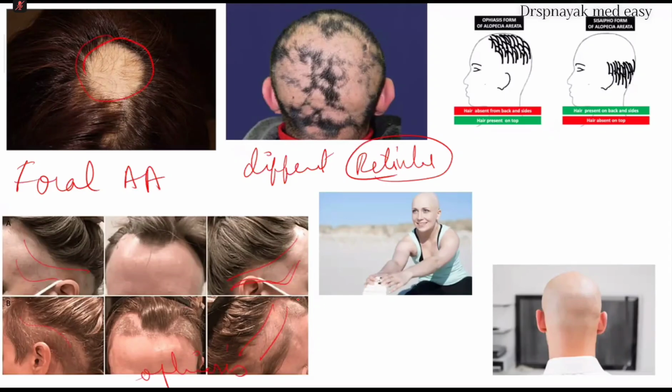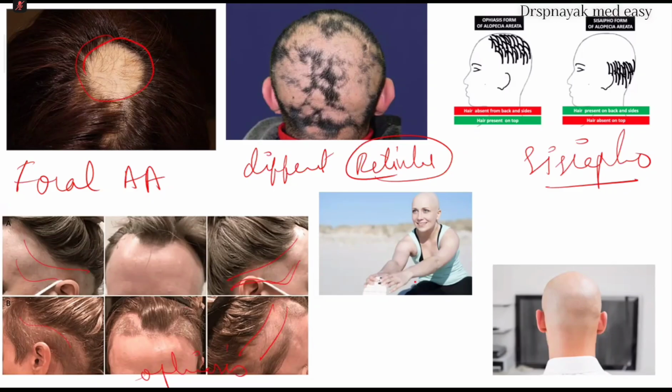And there is one more type of alopecia areata, which is usually male pattern baldness. It is called Sisaipho alopecia areata. You can see, it is called male pattern baldness.